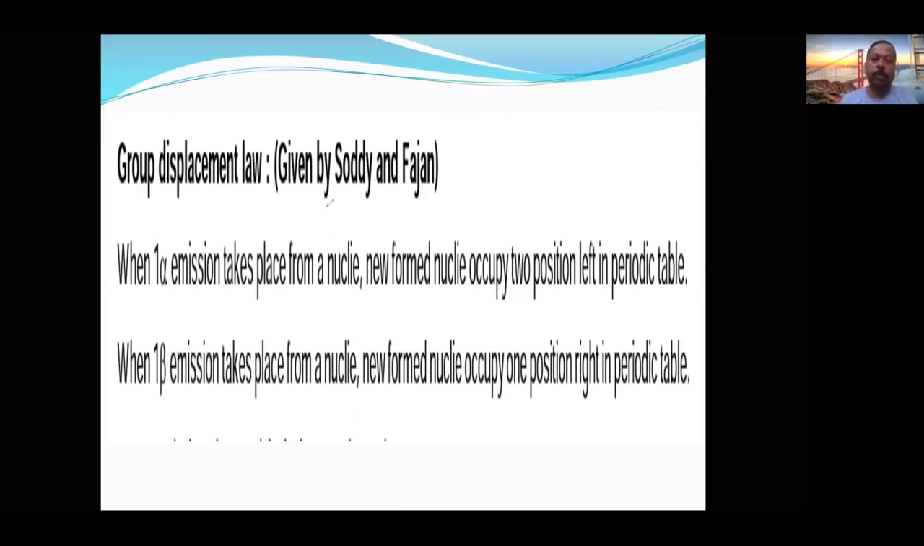Group displacement law is given by Soddy and Fajan. When one alpha emission takes place, according to the group displacement law, the newly formed nucleus will occupy two positions left in the periodic table. For one beta, it occupies one position right in the periodic table. Only two things you need to remember, not very important but easiest.